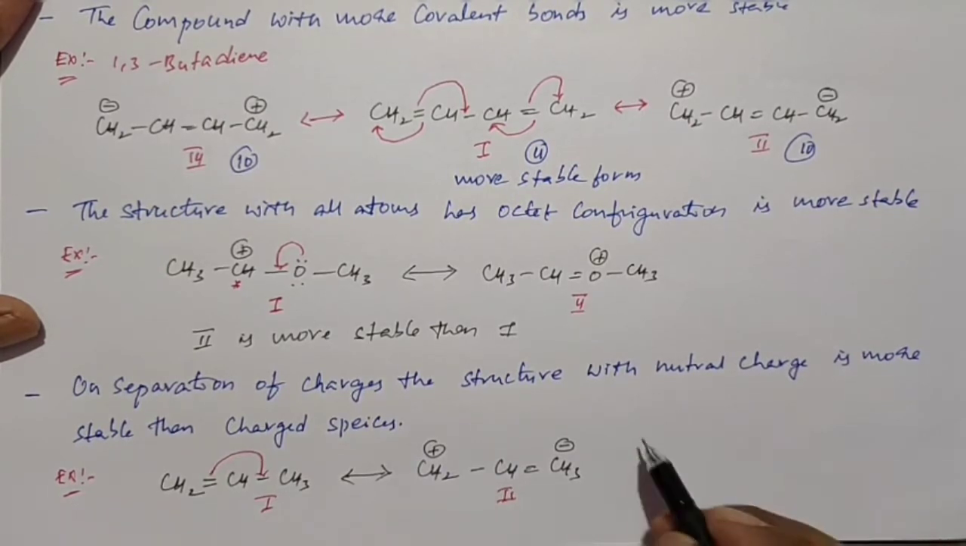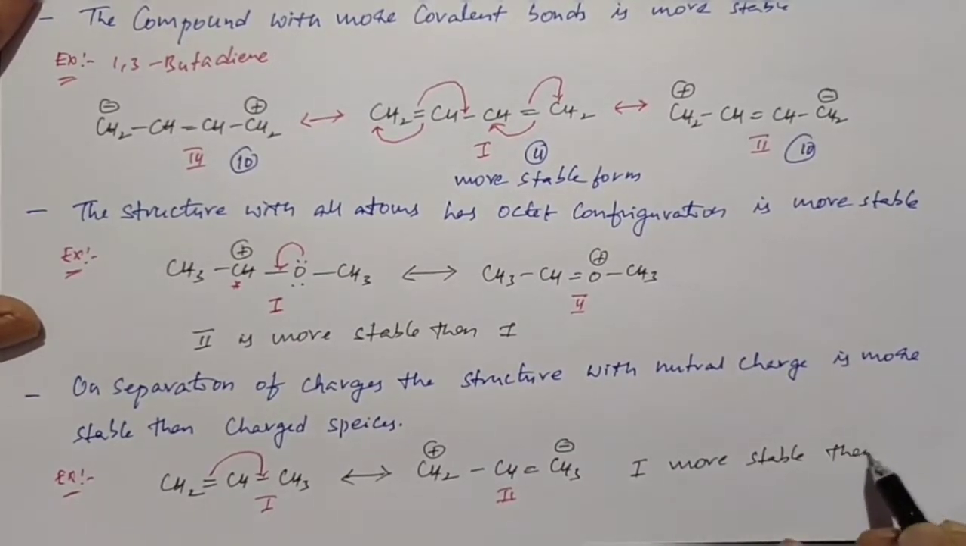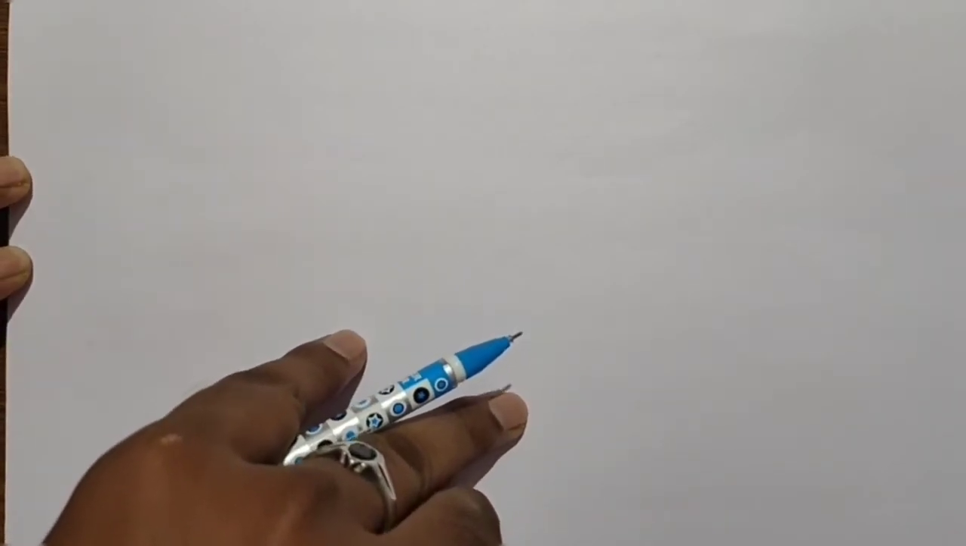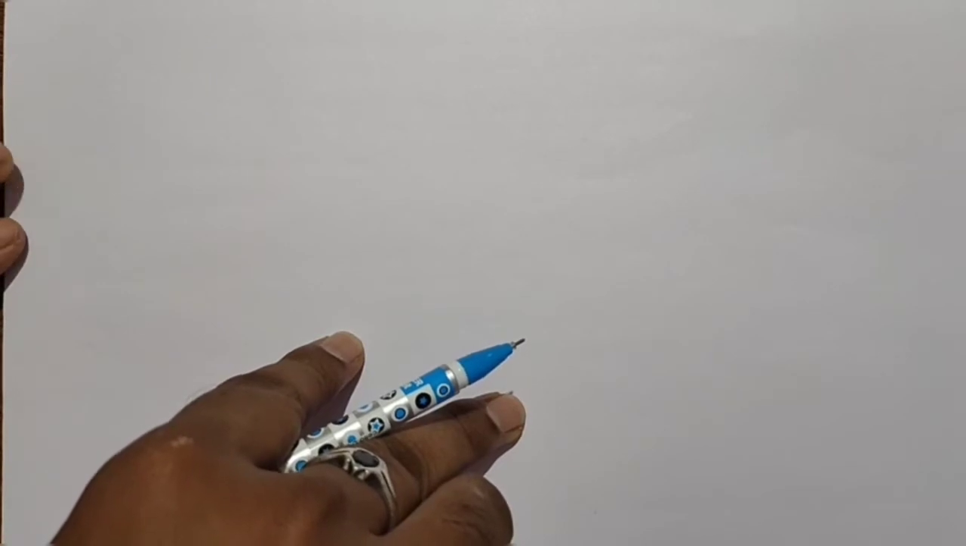So structure 1 is more stable than structure 2. This is rule number 4: on separation of charges, the negative charge on a highly electronegative atom is more stable than a negative charge on a low electronegative atom. So what is rule number 4? On separation of charges,